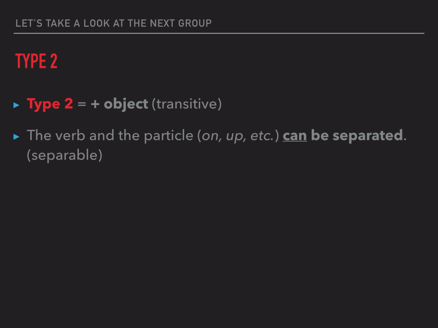Turn on the TV. Turn the TV on or turn on the TV. So eso es lo que queremos decir con separable, separable, ¿no? Que puedo separar el verbo de su preposición o su adverbio, ¿no? Turn the TV on, ¿no? Lo separo, correcto. Turn on the TV, sin separar, correcto. So, cuando queremos decir separable, se puede separar el verbo de su preposición o su adverbio.